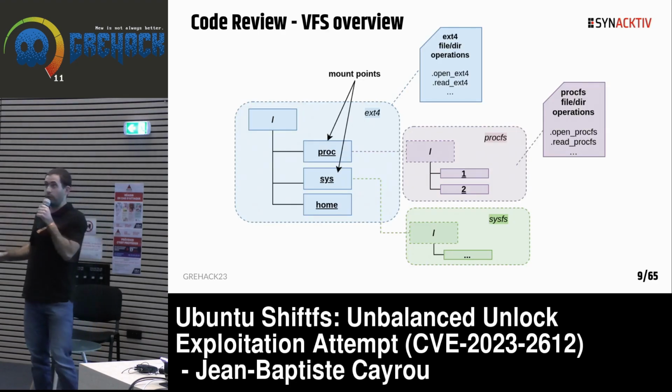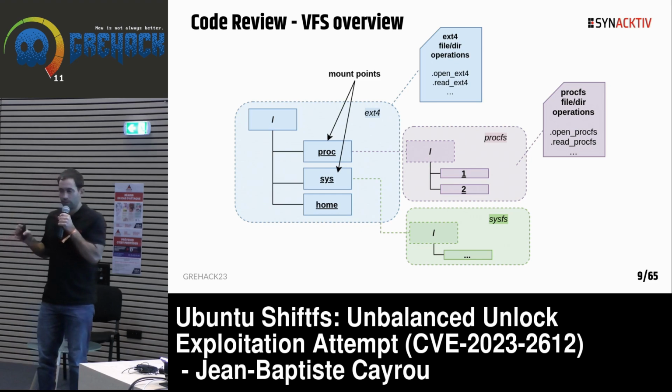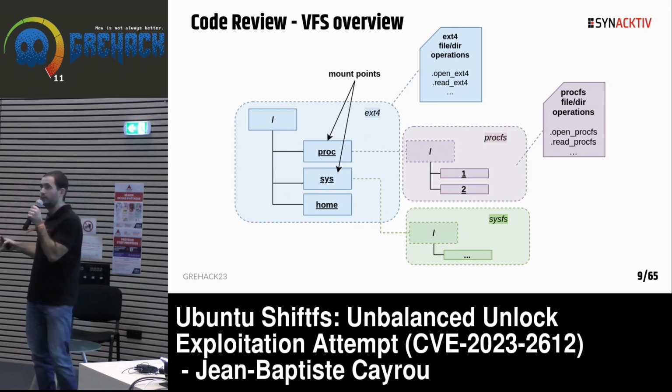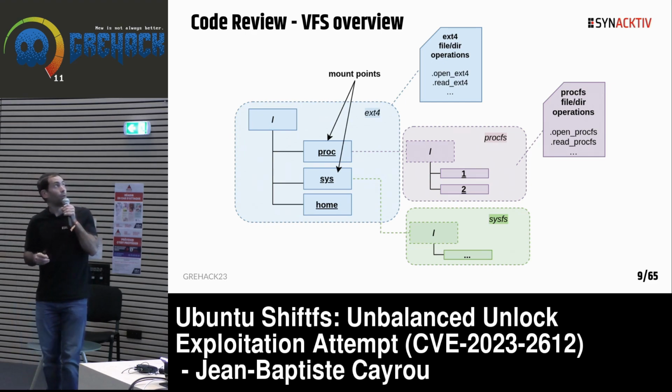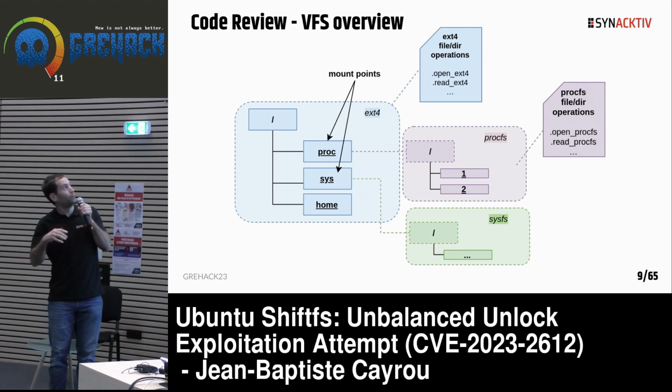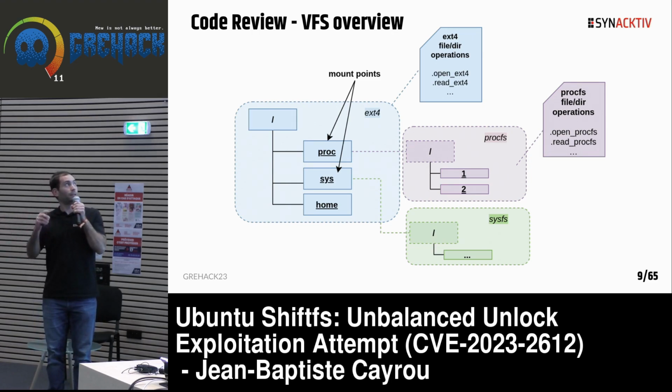Just a quick overview of what a virtual file system is. A virtual file system is a tree with a root and some folders and files. For example, on the left you have an ext4 file system with some folders, and you can have mount points on folders. That means they are linked to another kind of file system.